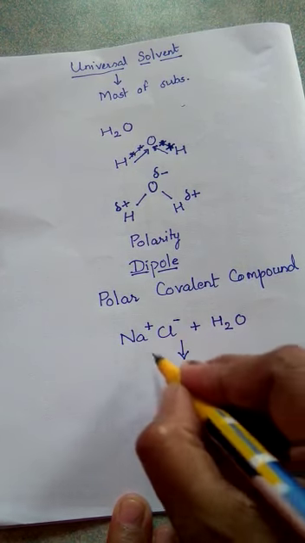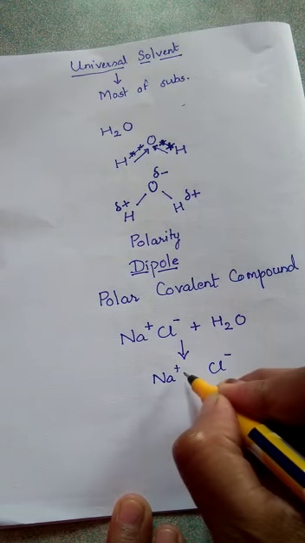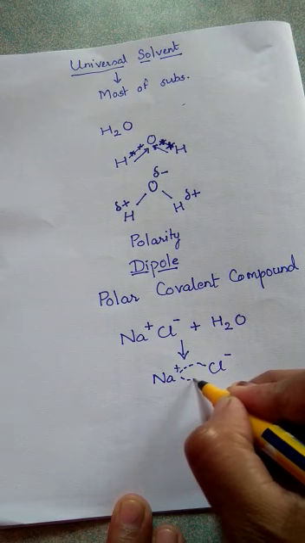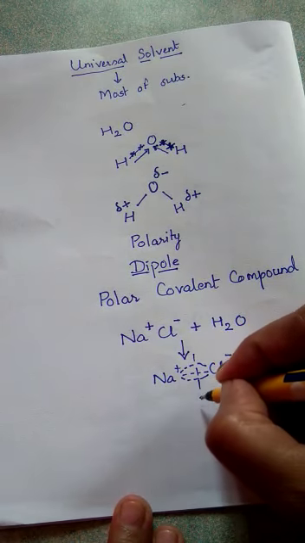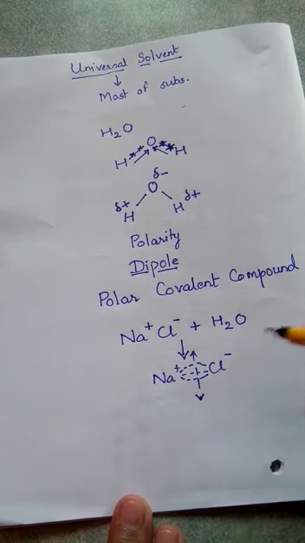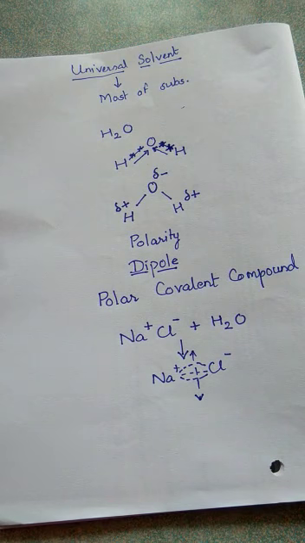That will break the forces of attraction between the sodium ions and chloride ions. The forces of attraction which are holding these particles together will be broken because of water, and in this way the ionic compounds get dissolved in water. That is why water is called a universal solvent.